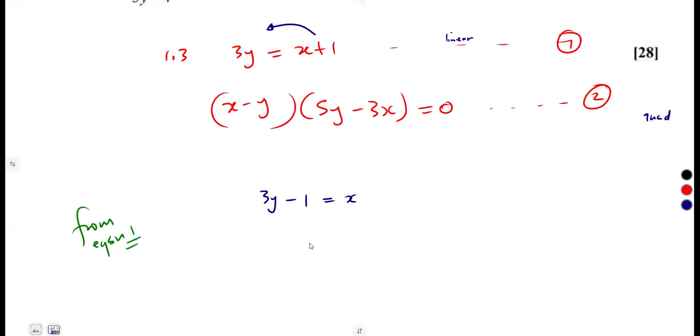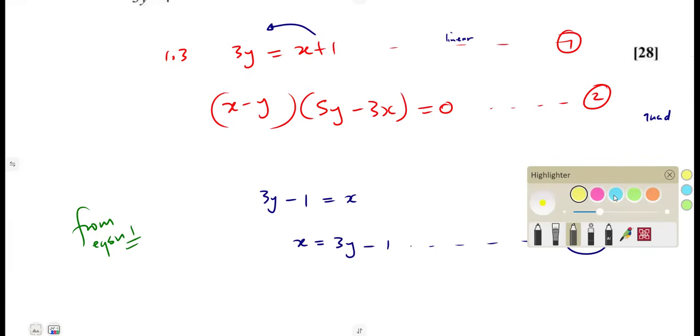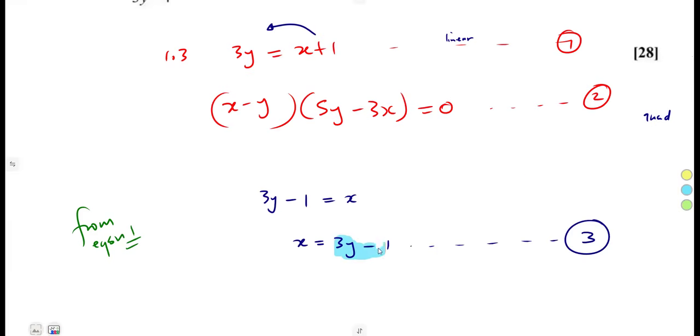x is already the subject, and this is not a fraction. It is easier to work with. So as for me, I'm just going to work with this one, where x is the subject. In place of x in equation 2, I'm going to put 3y minus 1.